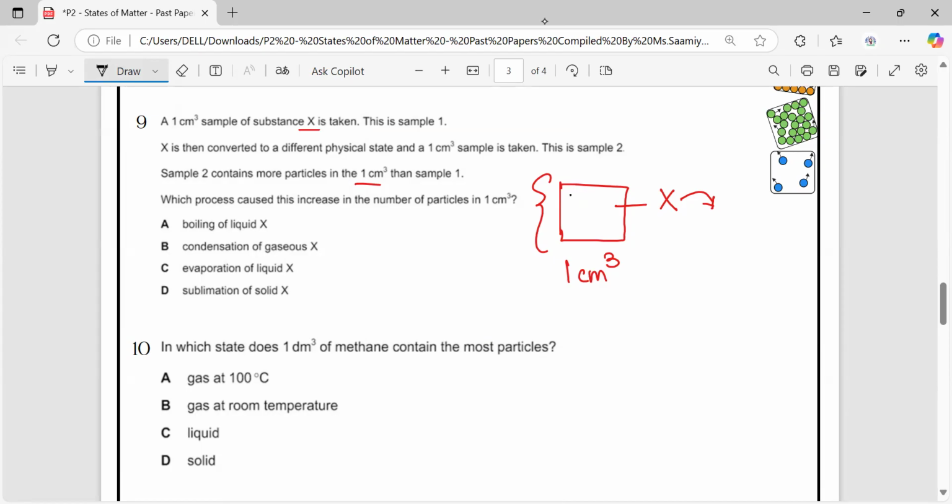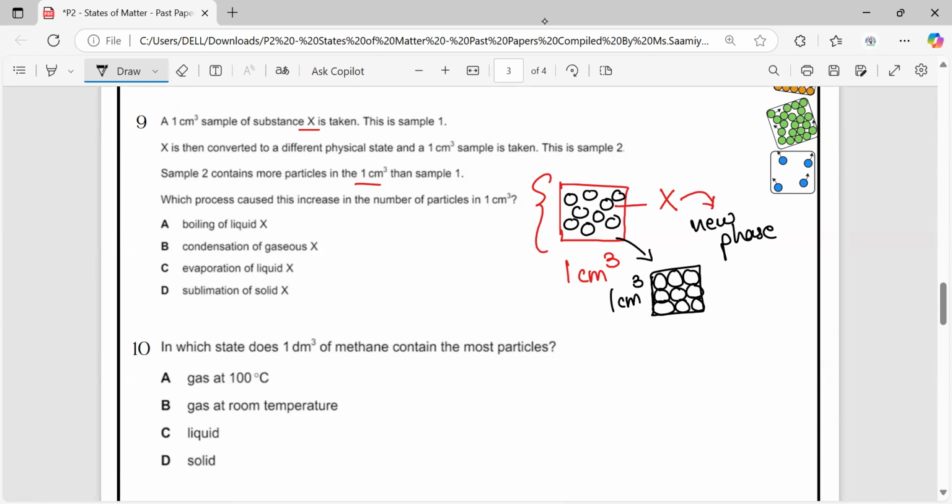It means that in sample 1, the particles may be far from each other. And when X is converted into a new state, the same 1 centimeter cube volume now contains more particles. It means same volume, but the number of particles is more.